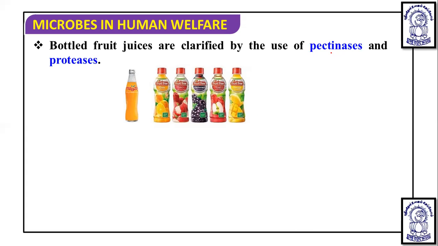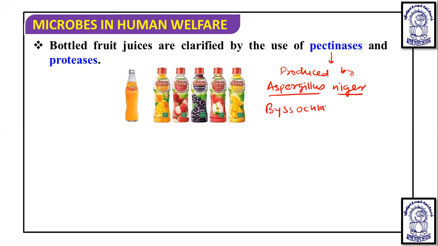And it is known that pectinases are produced by Aspergillus niger, then Byssochlamys fulva. So from these, pectinases are obtained. Apart from these, proteases break proteins, and pectinases actually break pectin.